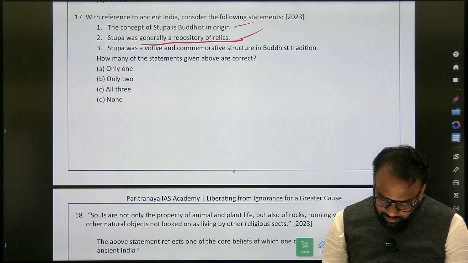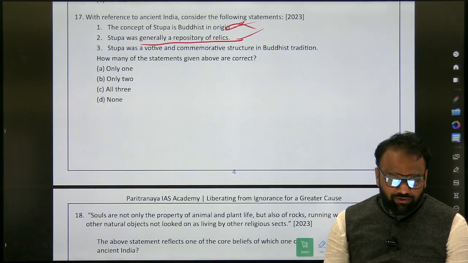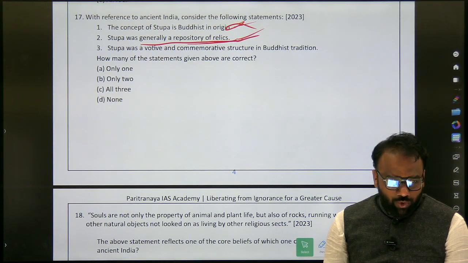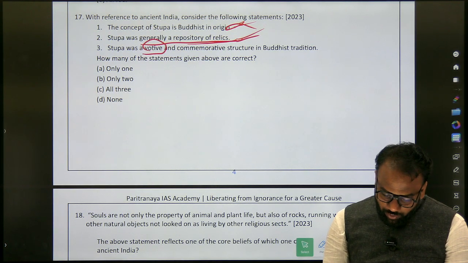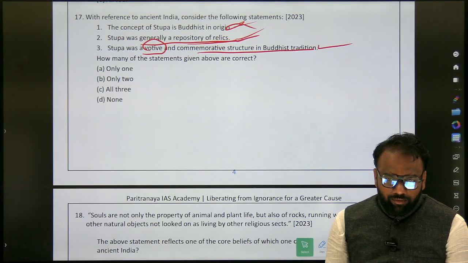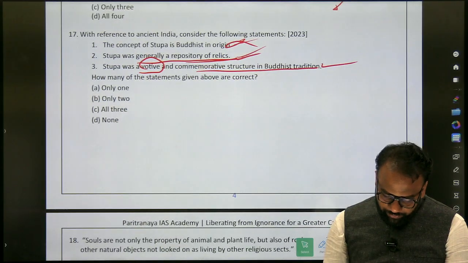Sorry, one is wrong. It's not of Buddhist origin. One is wrong. So stupa was generally a repository of relics. Two is correct. Stupa was a votive and commemorative structure in Buddhist tradition. What is votive? Just search the meaning of votive.